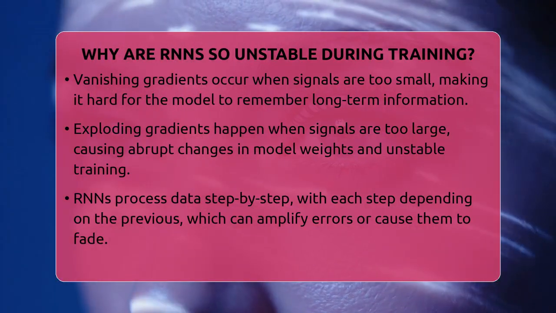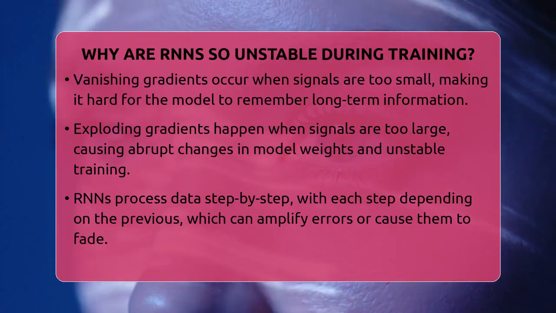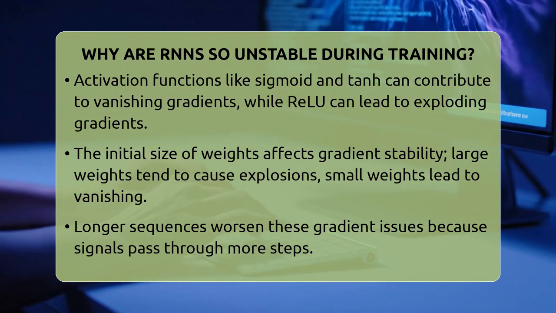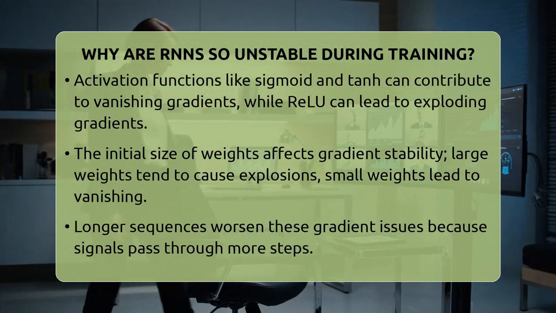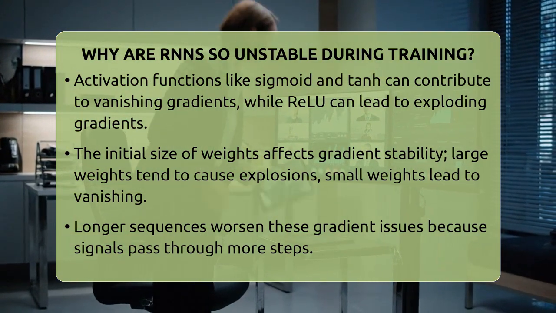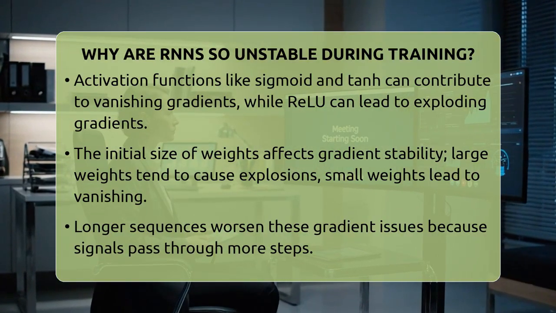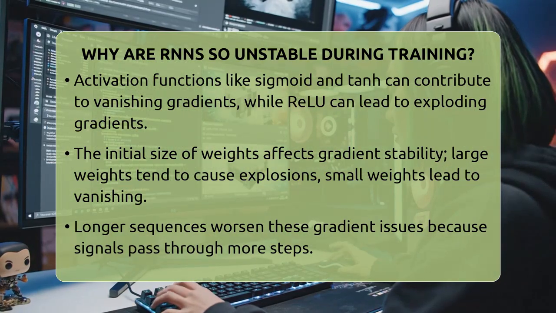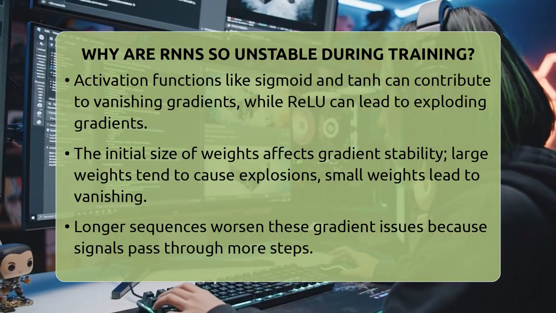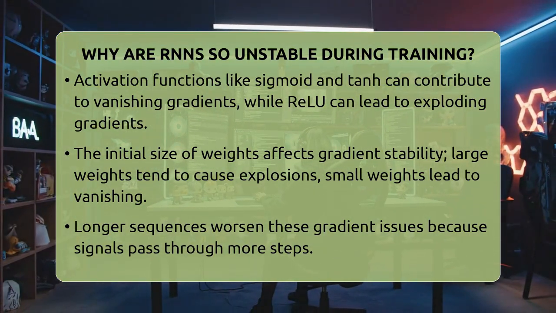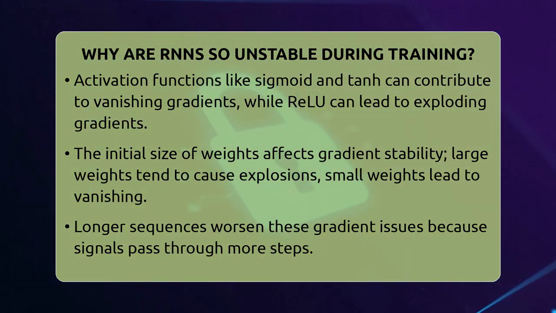The initial setup of the model's weights plays a role too. If weights start too large, gradients tend to explode. If they are too small, gradients tend to vanish. Longer sequences make these issues worse because the signals have more steps to grow or shrink. The structure of the RNN itself makes it tricky to learn long-term patterns. Errors can build up or disappear as they pass through each step, making training unpredictable.